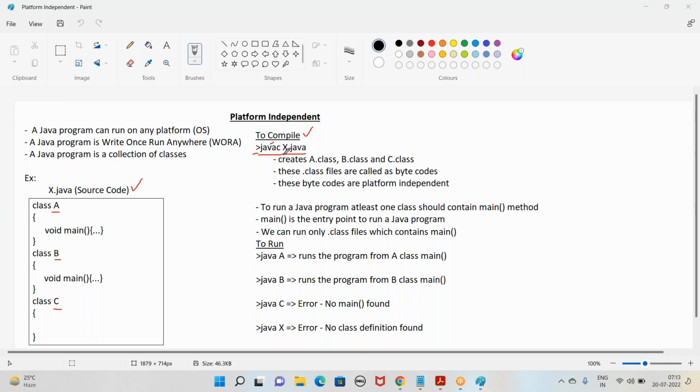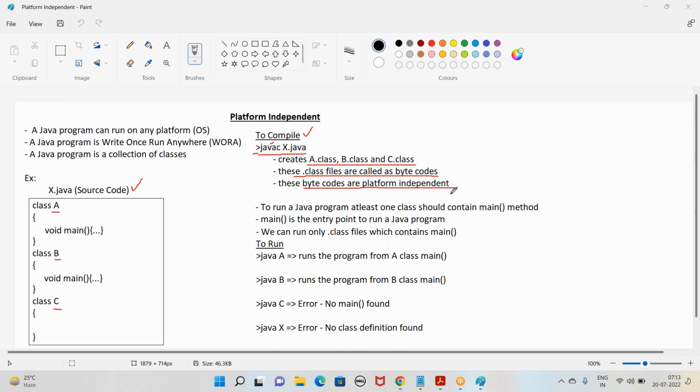Once we say javac x.java, in x.java how many classes are there? 3: A, B, C. Depending on the number of classes in your source code, that many .class files will be created, and we call these .class files bytecodes. These bytecodes are platform independent. It means if you compile a Java program on Windows, once we get these .class files, the bytecodes, we can use them on any other operating system. That's the meaning of platform independent.